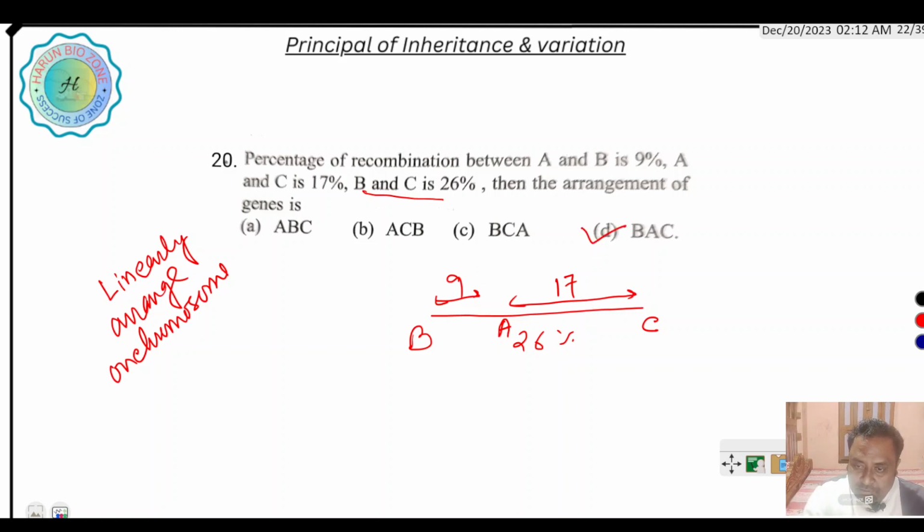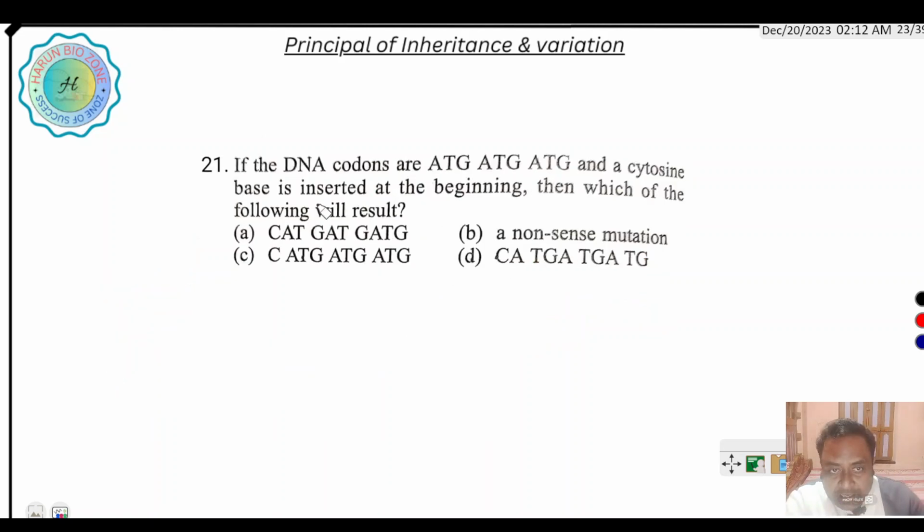Next question, if the DNA codons are ATG, ATG, ATG and a cytosine base is inserted at the beginning, which of the following will result? Suppose ATG, ATG and ATG are present, then cytosine is added at the beginning.